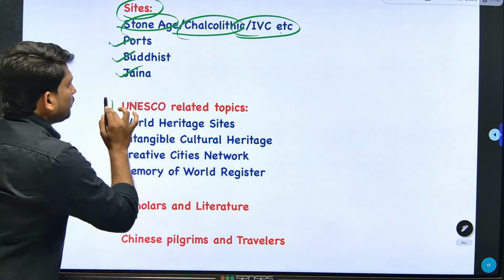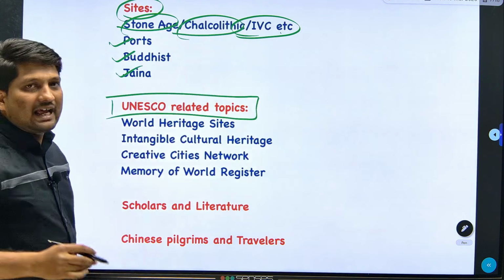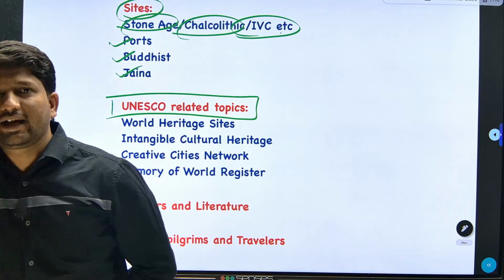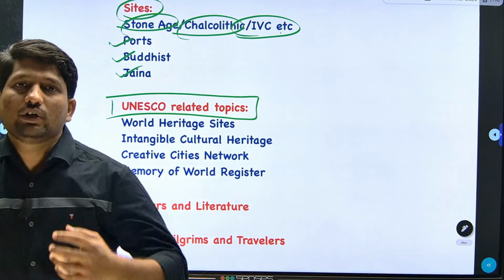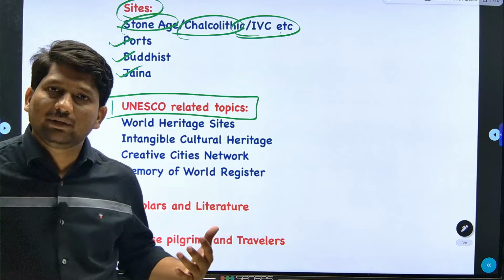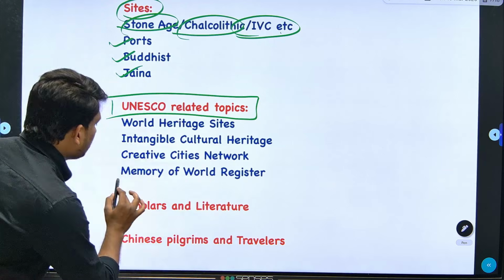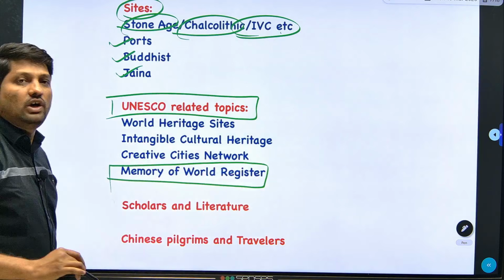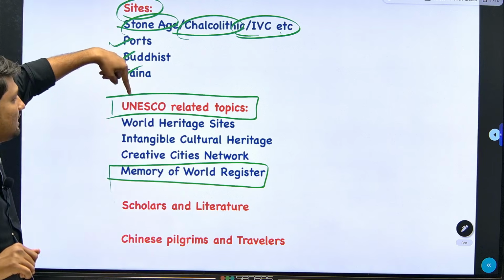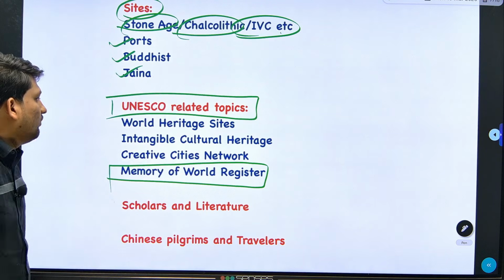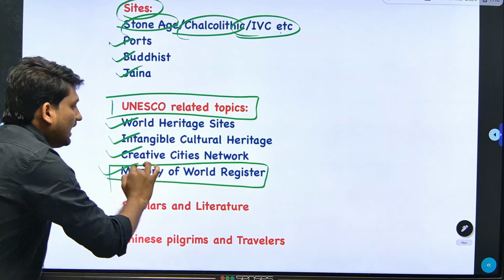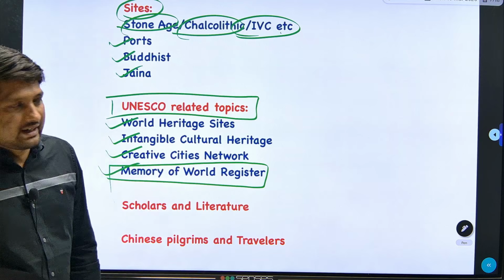Second, UNESCO related topics. We have already seen in the last 5 years there were 4 questions directly related to UNESCO. You just have to remember these facts: in 2021 Dholavira was added; what was added in 2023 in the Intangible Cultural Heritage; what was added in 2025 in the Memory of the World Register. So the UNESCO related topics important for your exam are World Heritage Site, Intangible Cultural Heritage, Creative Cities Network, and Memory of the World Register.